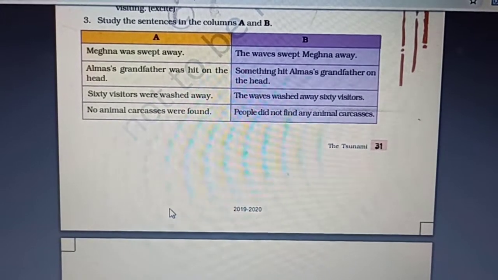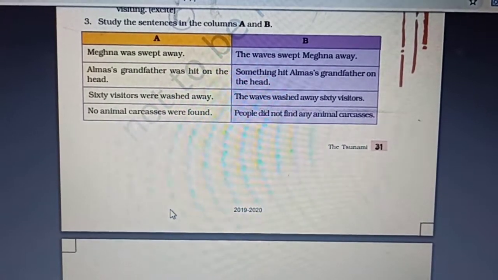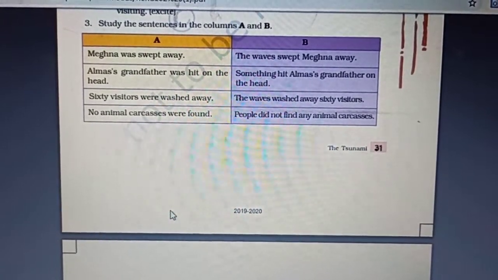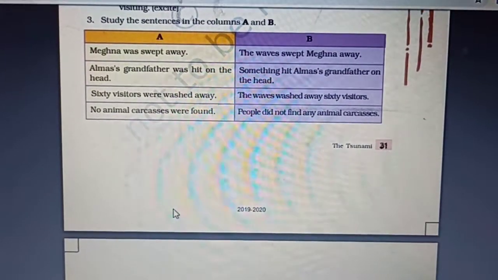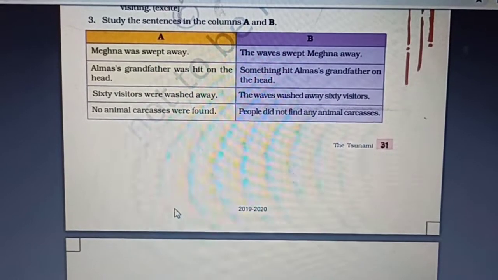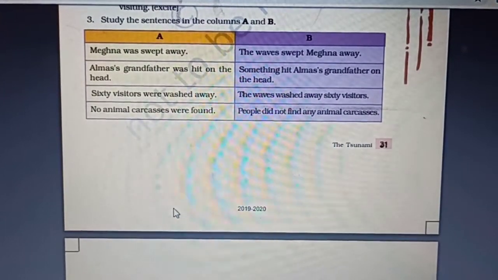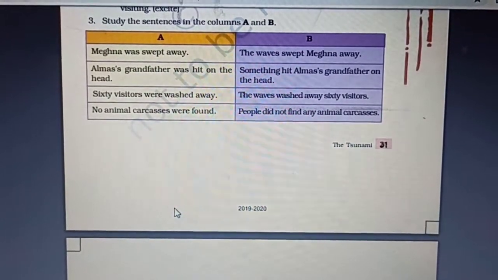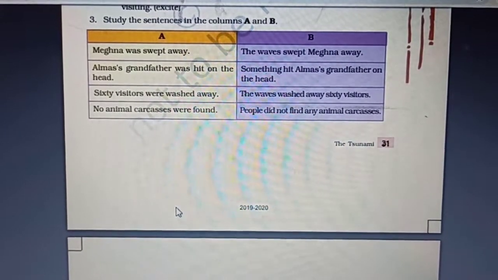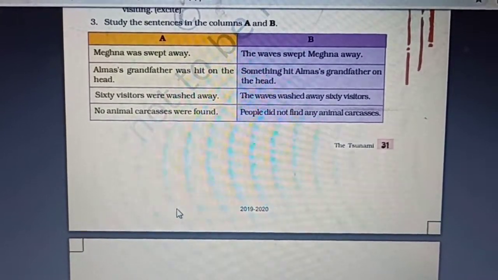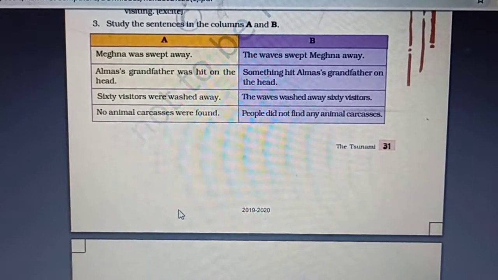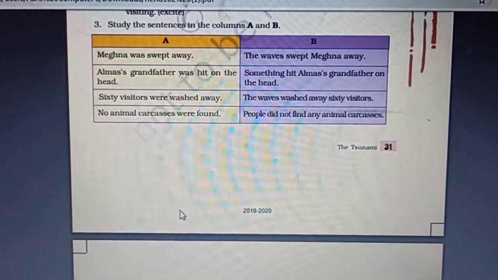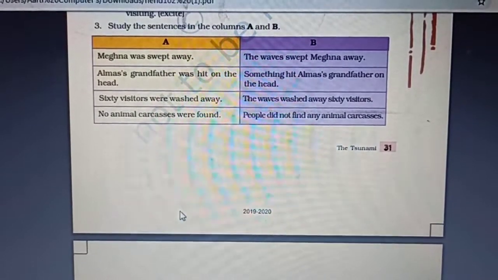Now, what is the difference between active and passive? In active voice, we lay emphasis on the subject, whereas in passive, we lay emphasis on the object. Like, the waves swept Meghna away. This is active voice. We are laying stress on the subject, that is the waves. But in the passive, we don't lay emphasis on the subject but on the object.